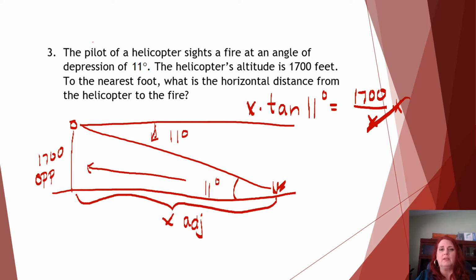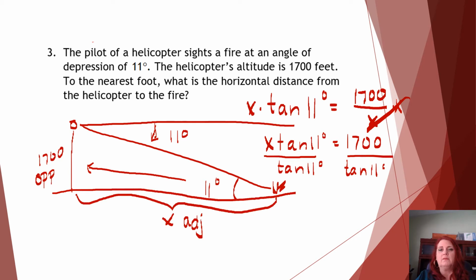We get x tangent 11 is equal to 1700. Then we'll divide by the tangent of 11. And that cancels. Putting that into our calculator, and we're going to solve to the nearest foot. That's going to be 8,746 feet.